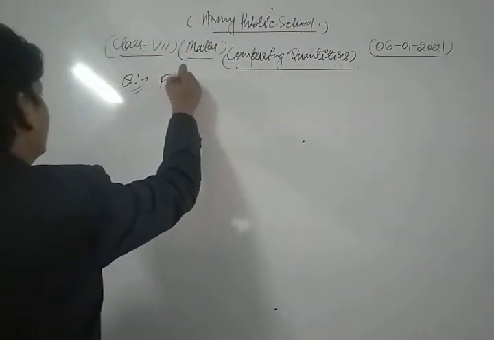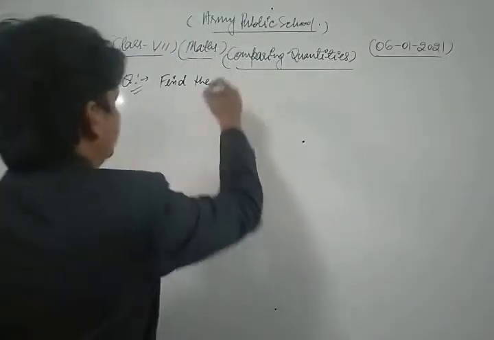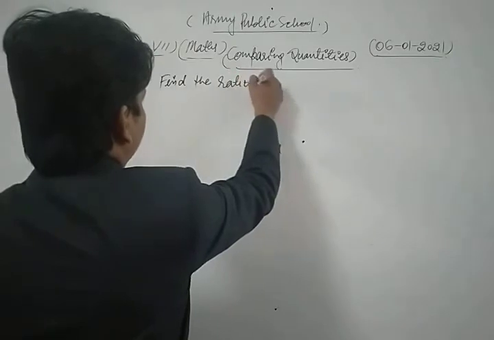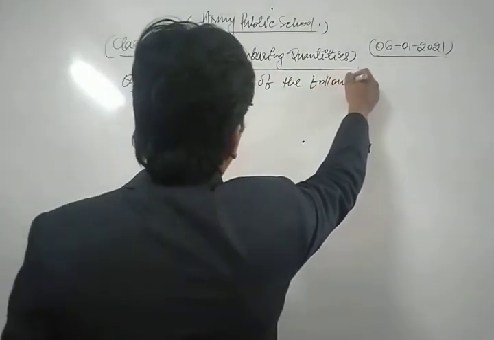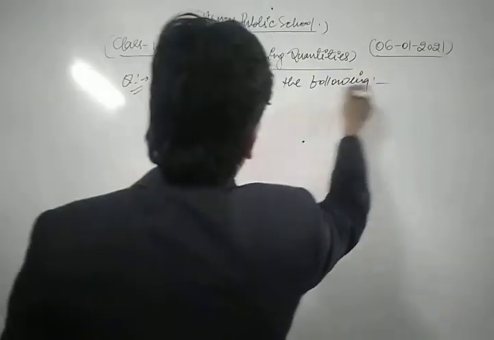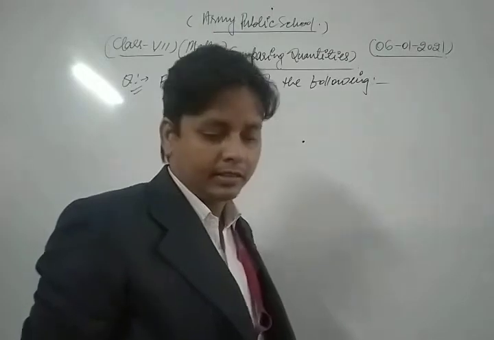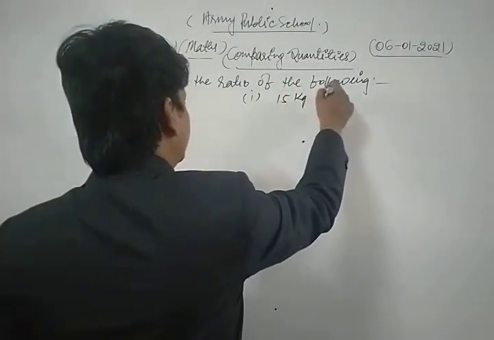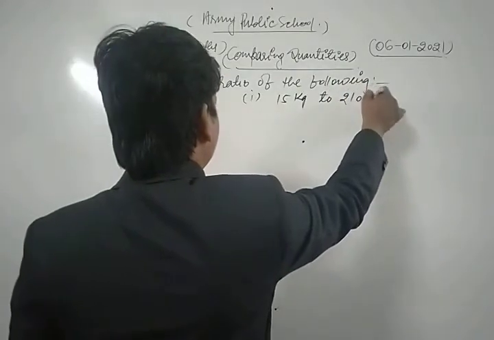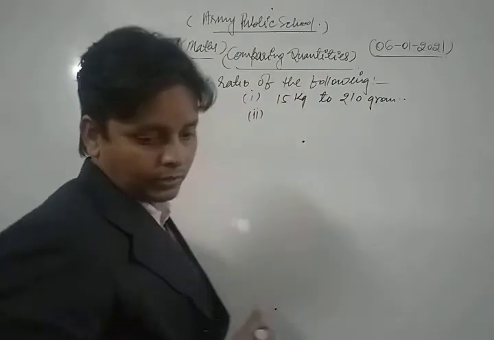Find the ratio of the following. First one is what, dear friend? 15 kg to 210 gram. Second one is what, dear friends?